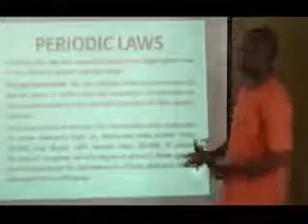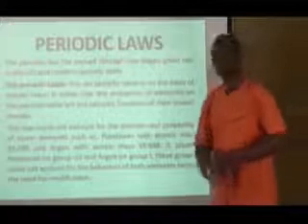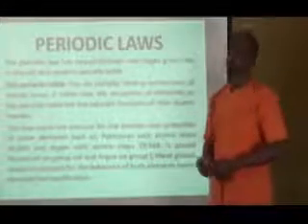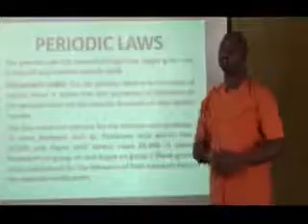Now, we are going to look at the periodic laws. One will expect that we will say periodic law. Of course, before we arrive at the final periodic law, there were other periodic laws that came before them. Because of their irregularity and inconsistency, and as a result of anomalies that came by, these laws were further modified.